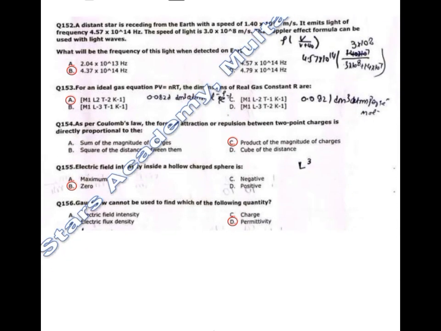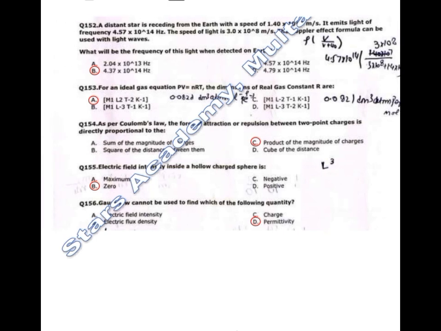153. For an ideal gas equation, Q is equal to nRT. The dimensions of real gas constant R is what?